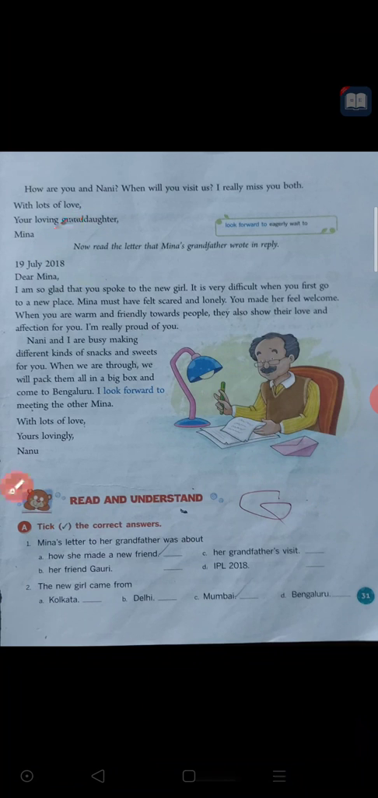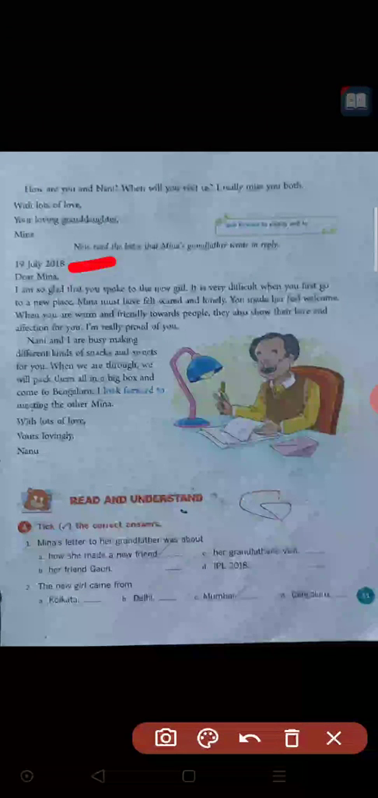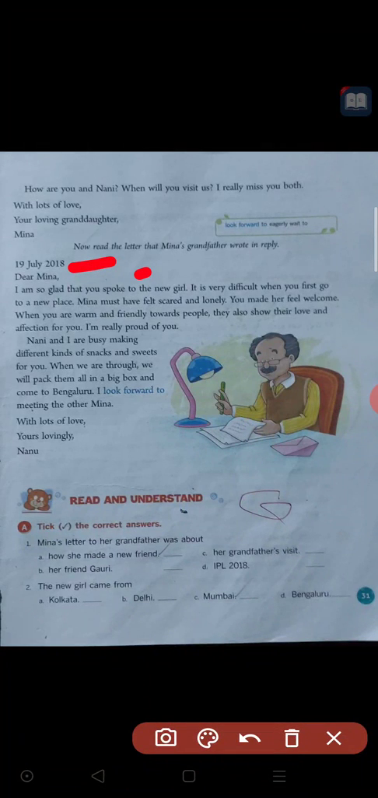So, dear Meena, I am so glad that you spoke to the new girl. And he is telling here, Meena, in your letter you told that you first went to that new girl and spoke, no? Really I am so glad. Glad is happy. I am so happy that you spoke to the new girl.